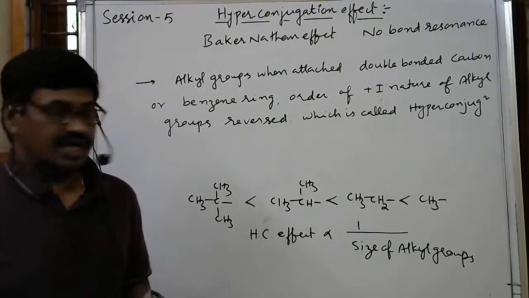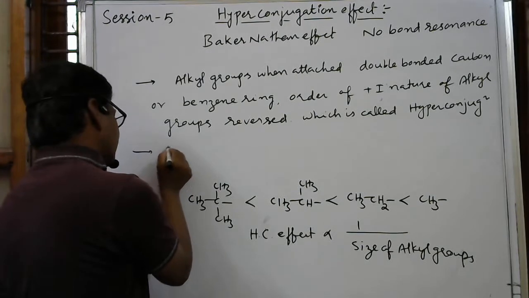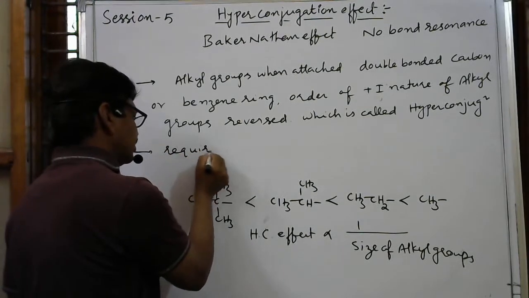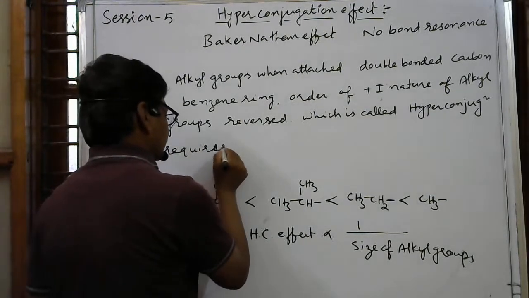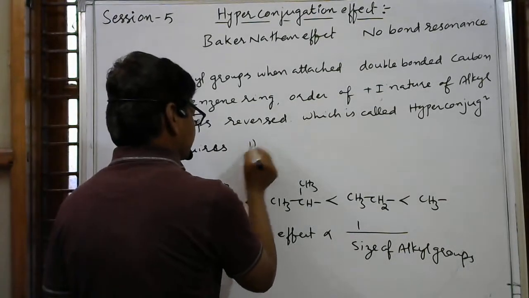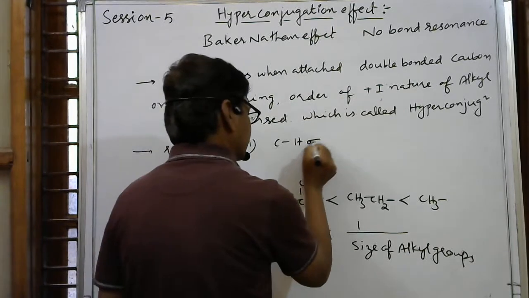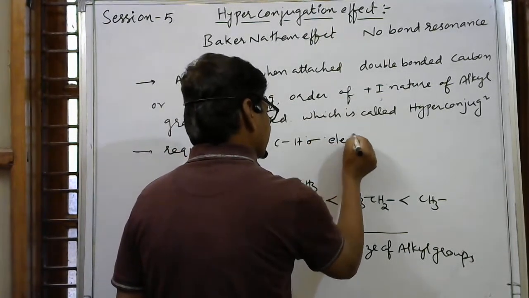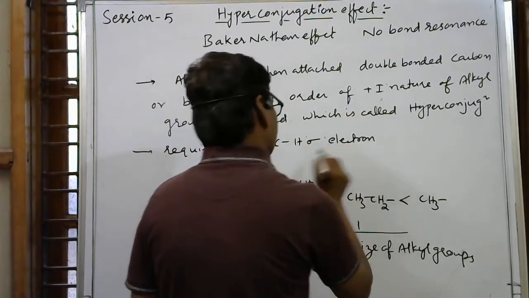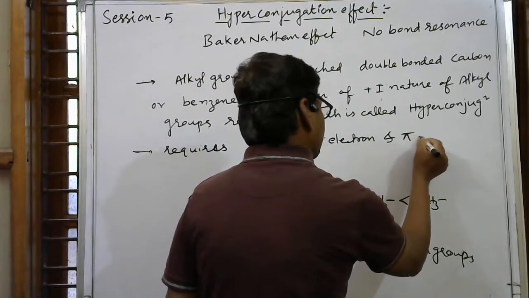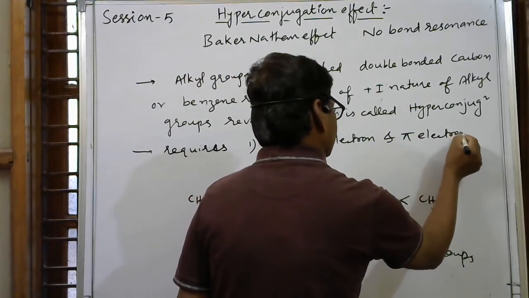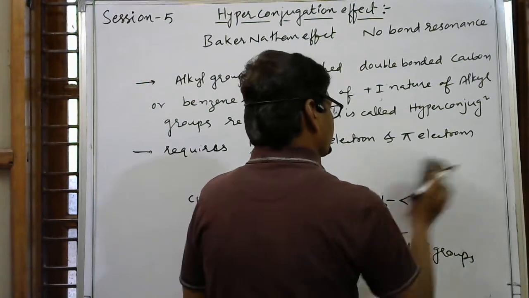Here, hyperconjugation effect requires, first thing, CH sigma electrons and pi electrons.